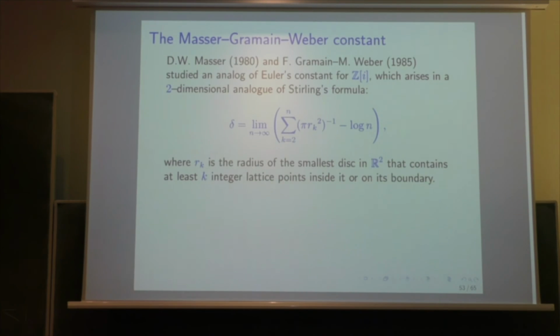But before ending this section, I would like to mention an open problem related with the work of Mercer and Gramain that I mentioned before, which was related with the theorem of Fukasawa and Gelfond.